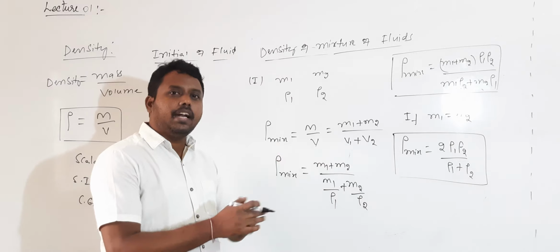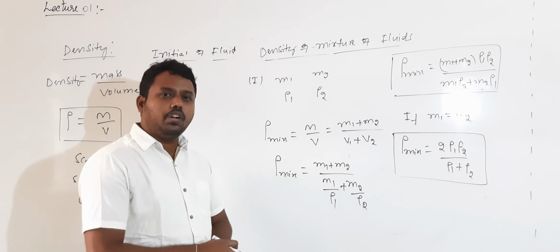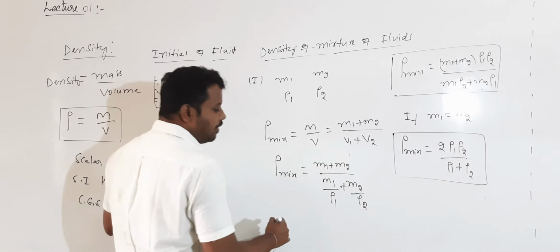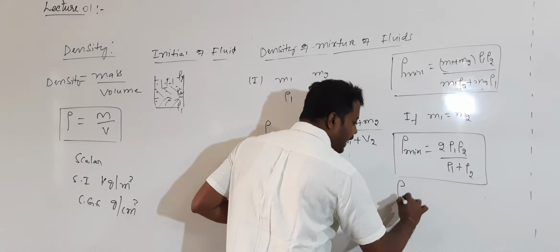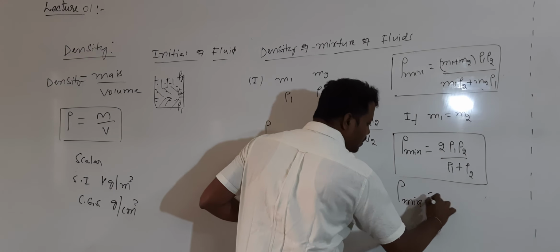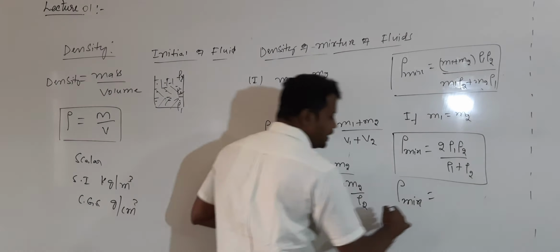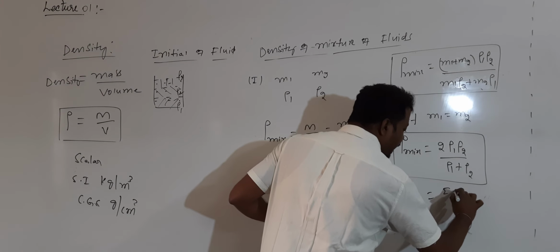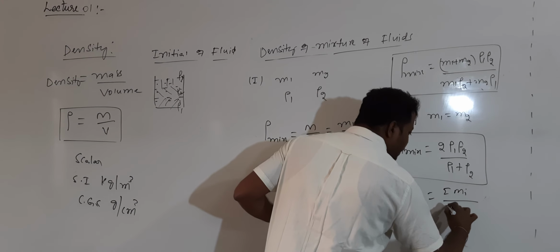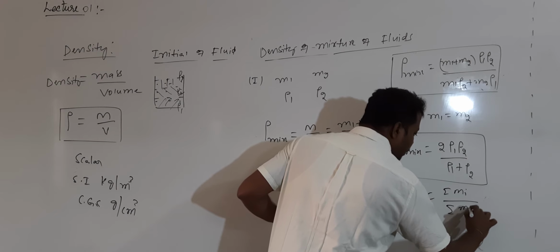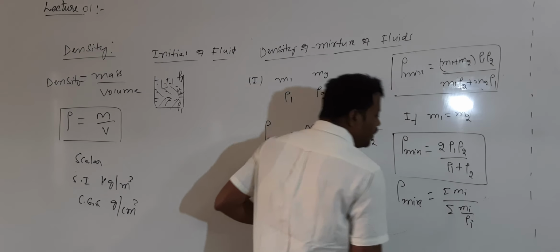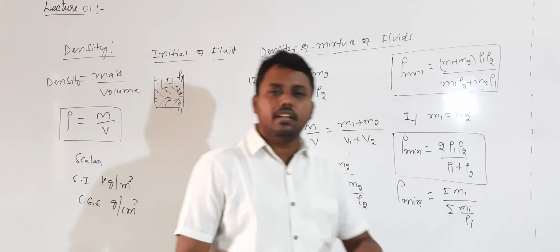But remember, it is not compulsory that only two fluids can be added. We can add more fluids also. When the number of fluids is more, the general formula is rho mix equal to sigma mi divided by sigma mi by rho i, where i goes from 1 to n.